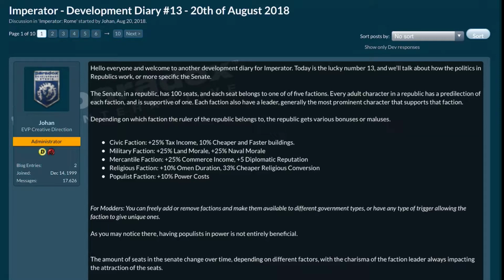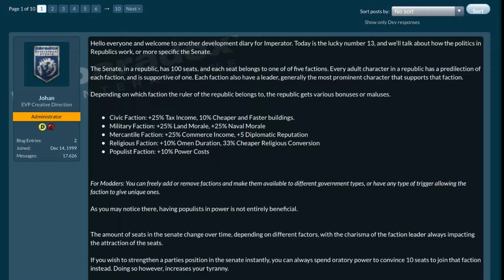Civic faction: plus 25% income, 10% cheaper and faster buildings. Military faction: plus 25% land morale and plus 25% navy morale. That's good. Mercantile faction: plus 25% income and plus 5 diplomatic reputation. Religious faction: 10% omen duration and 33% cheaper religious conversion. And populist faction: plus 10% power costs.